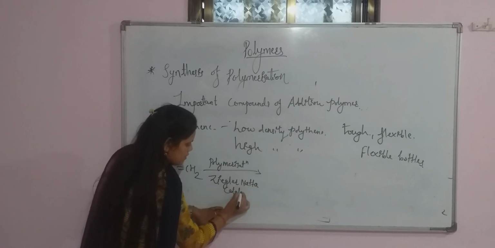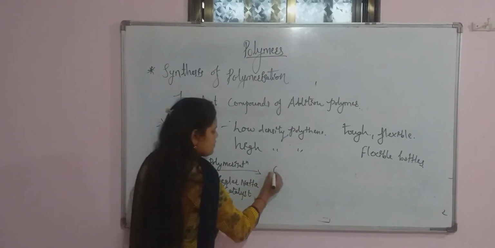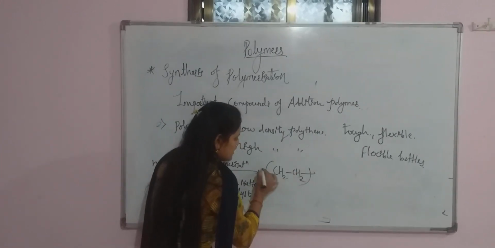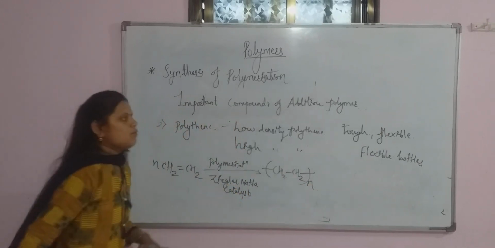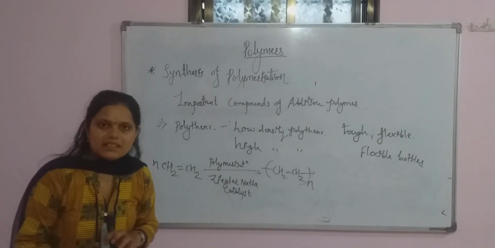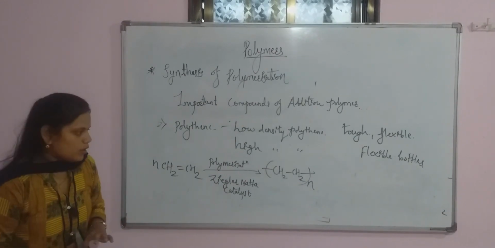In the presence of a Ziegler-Natta catalyst, there is a formation of polythene, that is high density polythene. And high density polythene is an example of a linear polymer.